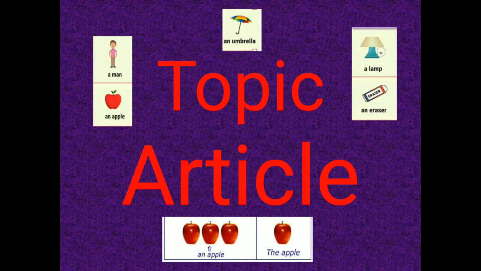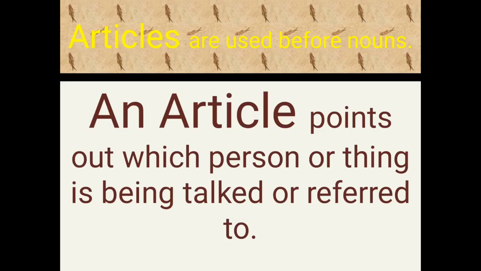Today our topic is articles. Articles are used before nouns. An article points out which person or thing is being talked about or referred to. Yes, children, articles point out which person we are talking about or which thing we are talking about.